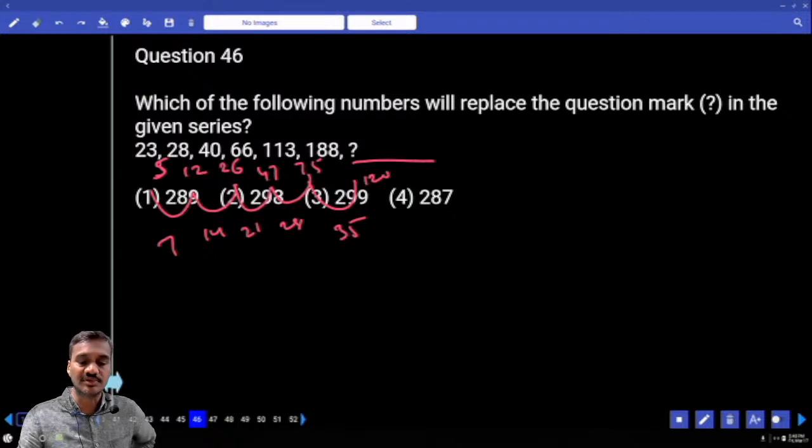Now 188 plus 120. 12 plus 8, 18 is how much? 2. And the answer is 18 plus 12. 18 plus 12 is 230. Does it fit or not? Now 7, 14, 25, 35 and 75 plus 35 should be added and that is 120. And 188 plus 120, what does it come to? And then 75 plus 135, it is 110. Now 110 is the difference. 18 plus 1 is how much? 9. And the answer is 298, choice 2. 298, choice 2.